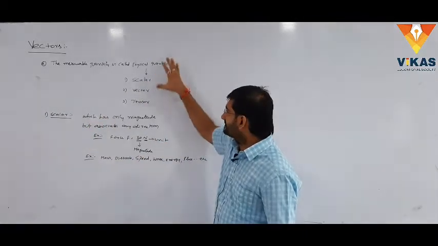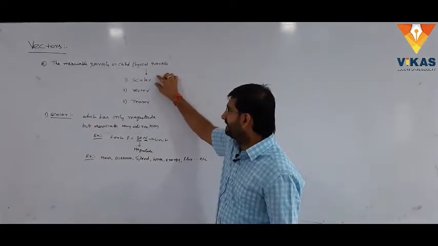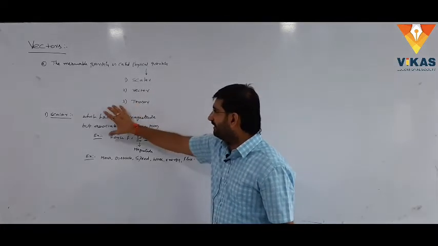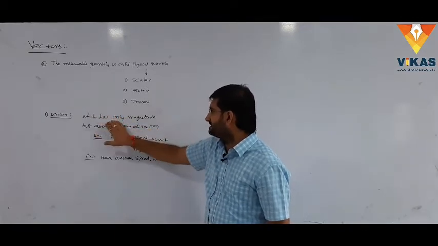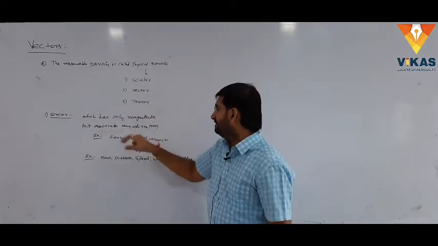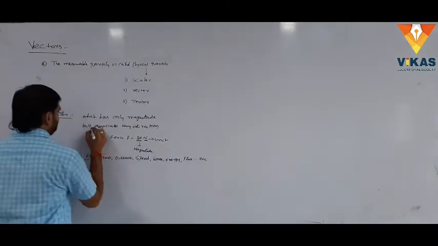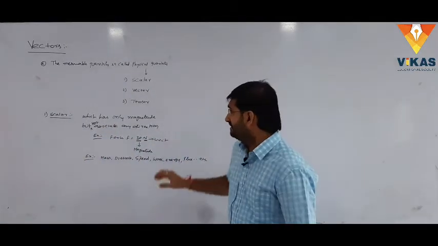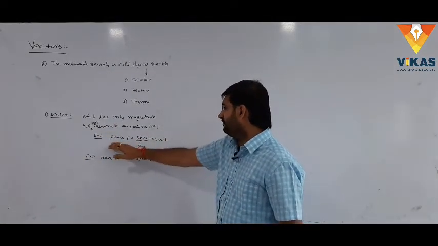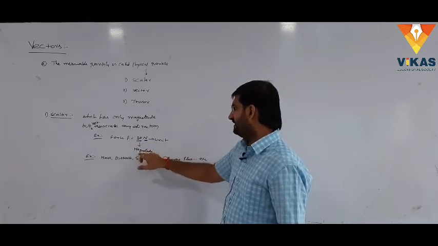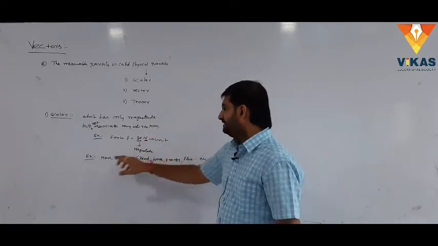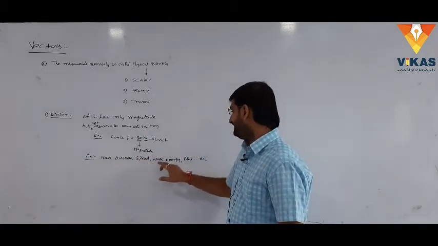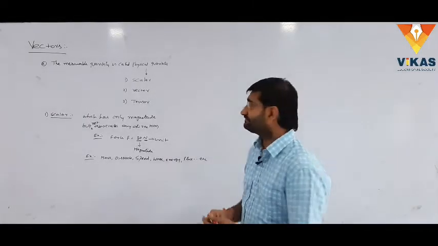Generally, physical quantity can be described in three ways: scalar, vector, and tensor. The physical quantity which has only magnitude but does not associate any direction is called scalar quantity. Example, the force F equals 30 newtons, 30 is the magnitude, N is the newton, the unit. Examples: mass, distance, speed, work, energy, flux, etc.